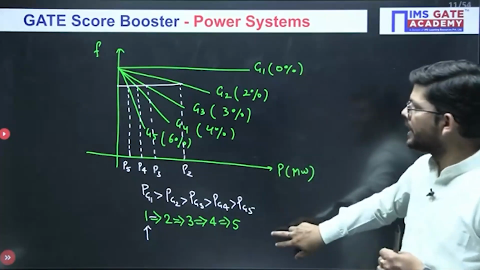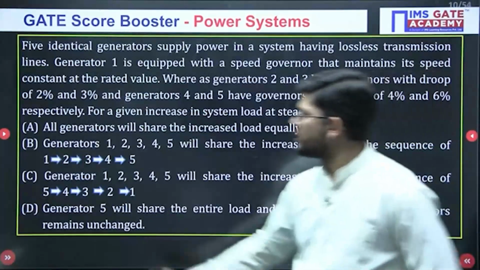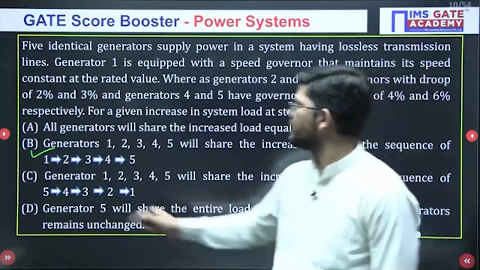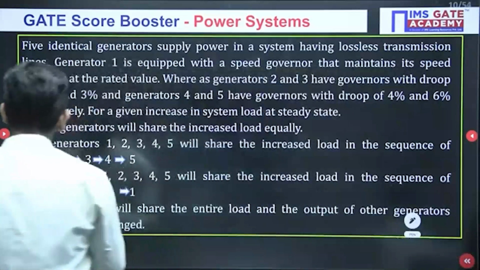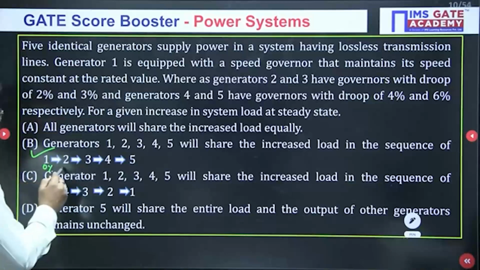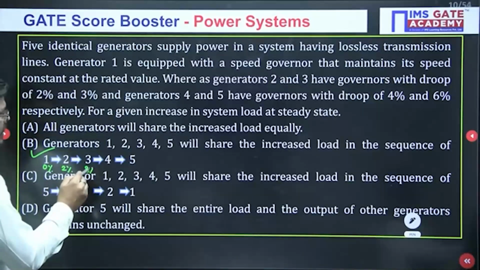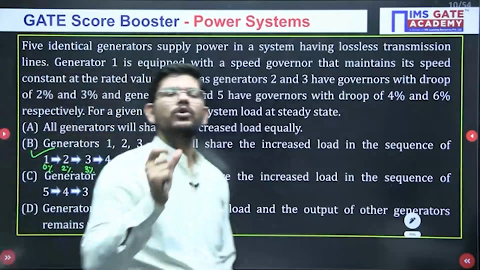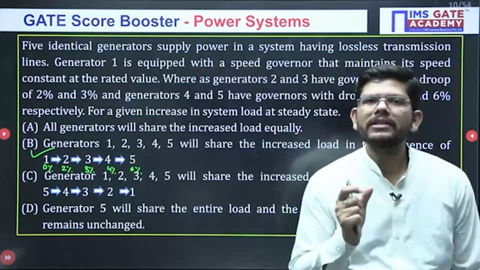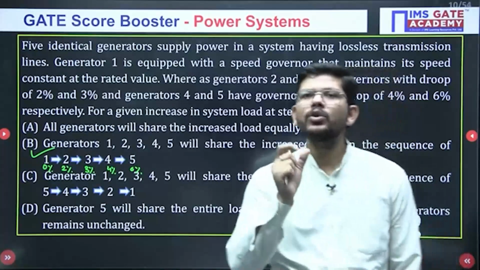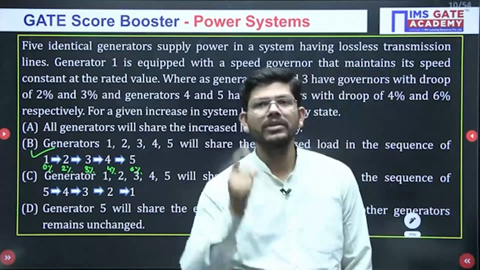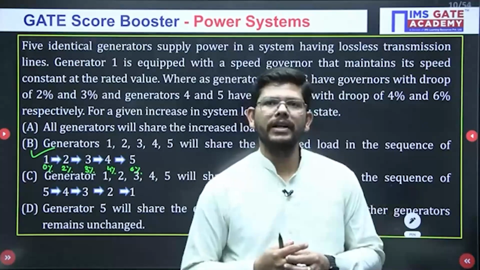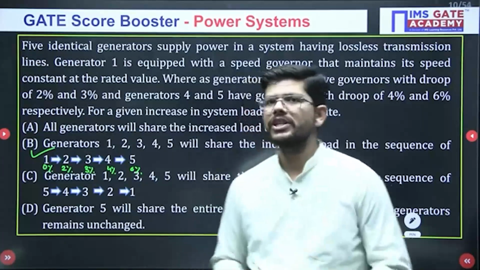Okay. Now looking into this scenario, which option will be correct? Option B. That means generators 1, 2, 3, 4 will share the increased load in this preference, because generator 1 has 0% droop, generator 2 has 2%, 3 has 3%, 4 has 4% and 5 has 6% droop, and the generator with the lowest droop will share the maximum load, isn't it? Remember this line, and whenever you get this kind of question, you only have to recall this fact: the generator with the lowest droop will share the max load.